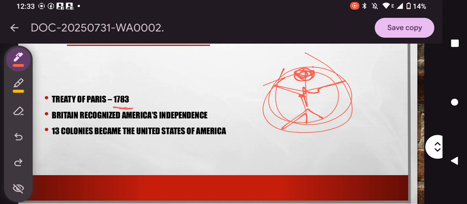Britain recognized America's independence. Britain also recognized that America should become an independent country, and they looked towards another angle, that we must expand our territories to another nation, such as India and African nations.